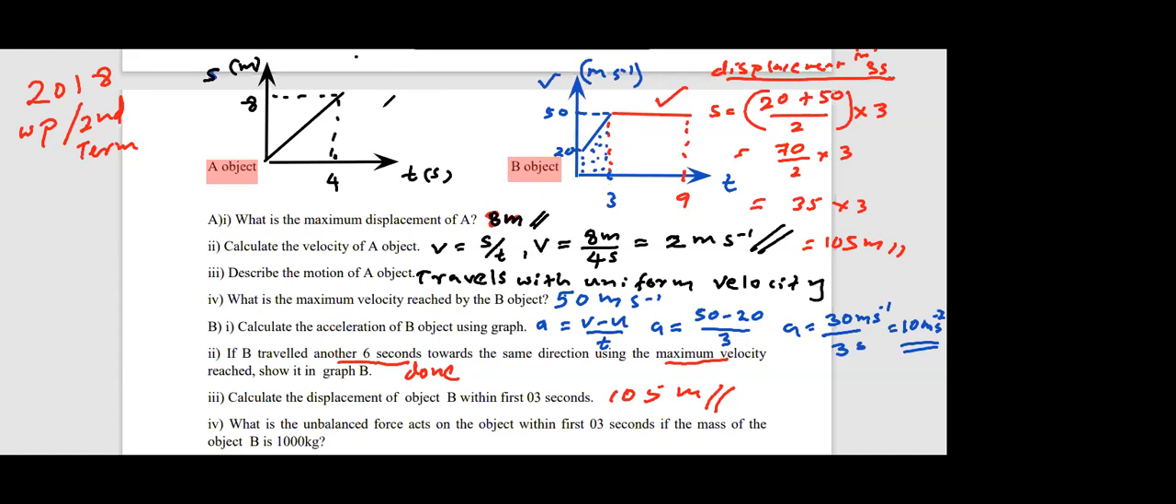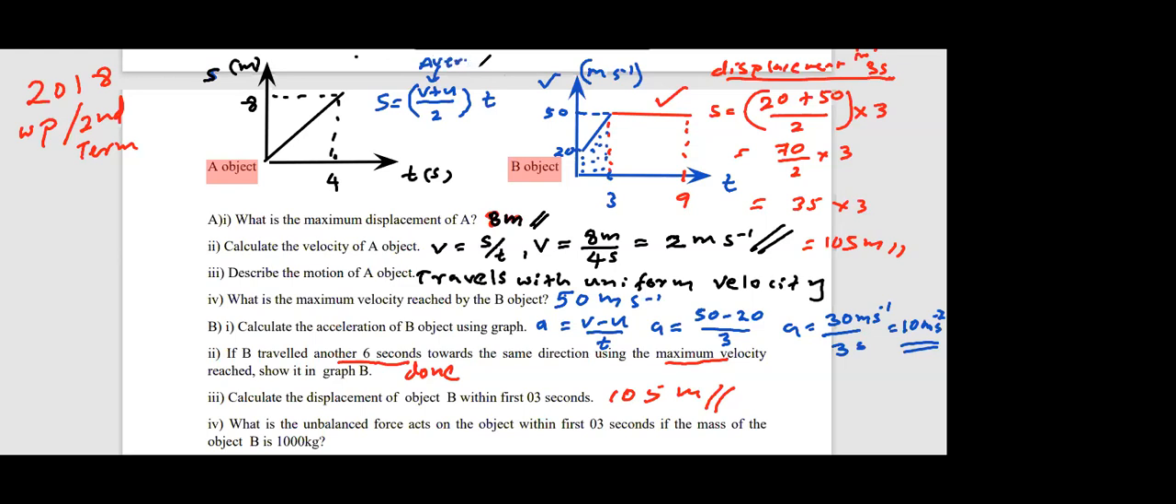The other method: you can calculate S equals average velocity into time taken. Average velocity means V plus U, final velocity plus initial velocity, divided by 2, into time taken. So this is the other method. Please write both methods. V plus U over 2 into T. This is called average velocity.